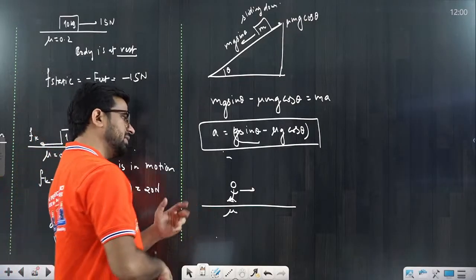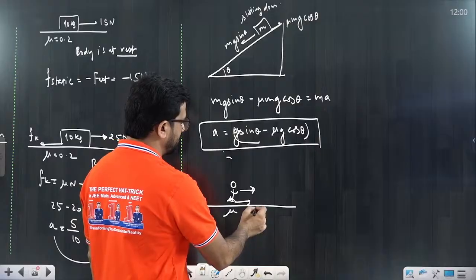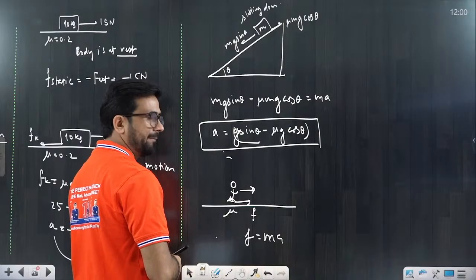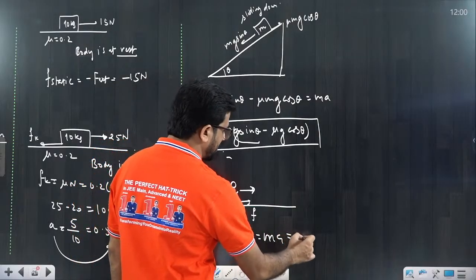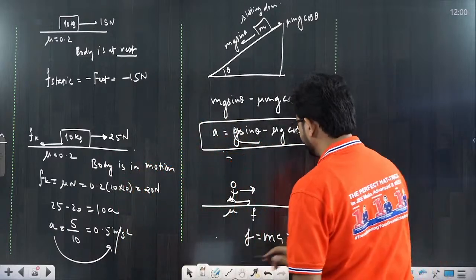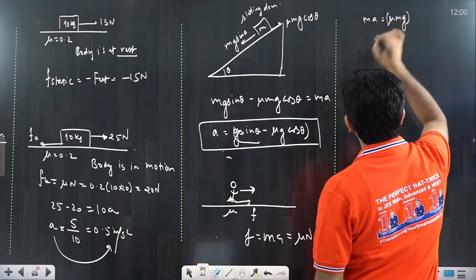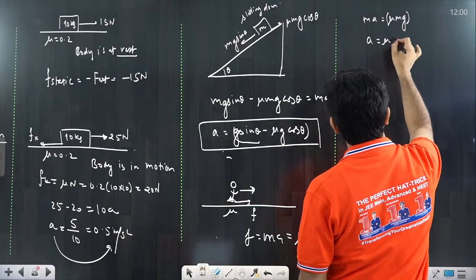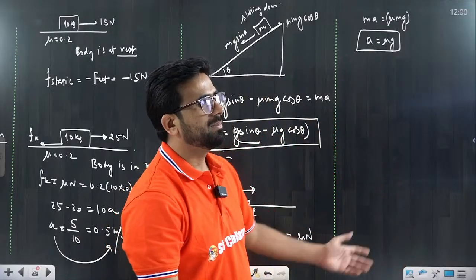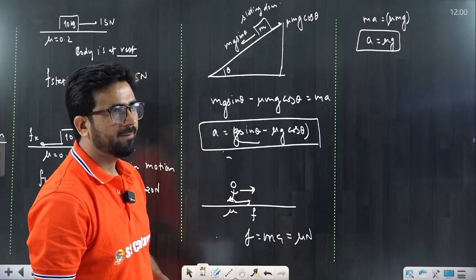Can you tell me? Very simple. Only due to friction is he able to move, so friction is equal to m into A, because there is no external force other than friction acting here. Friction can be at most mu into N. So mu into m into A is equal to mu into mg. M is cancelled, that means A can be mu g. That can be the maximum value. So whatever the mu value is, just multiply with g and you will get the answer. Acceleration is equal to mu g. That's it.